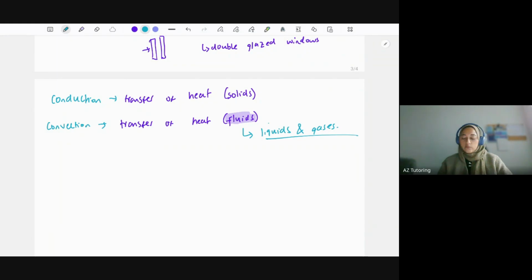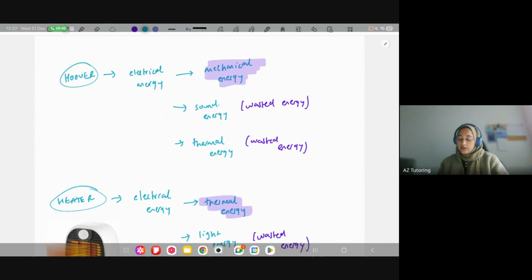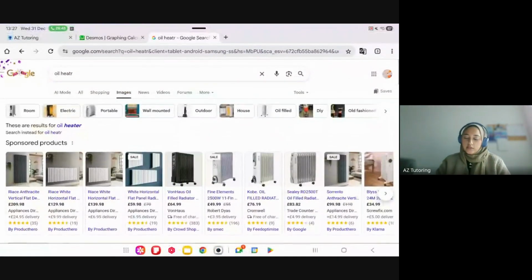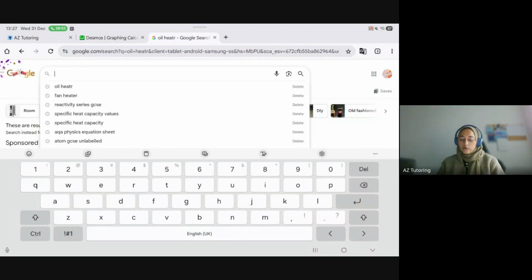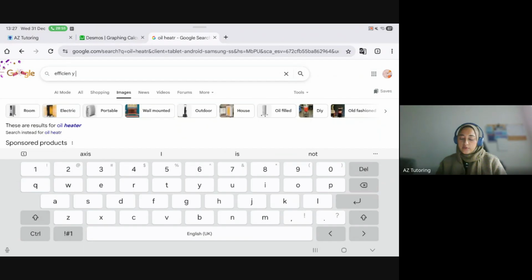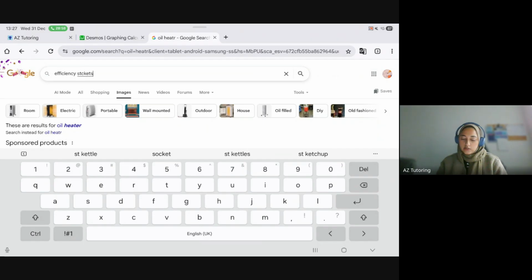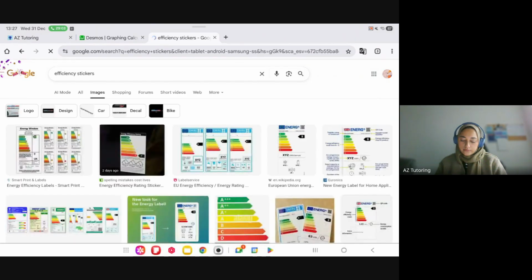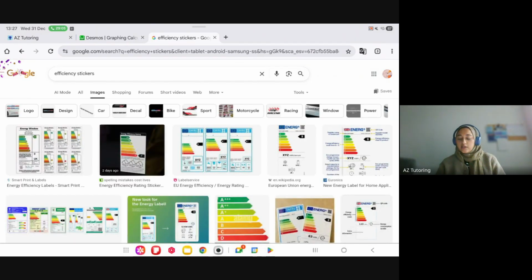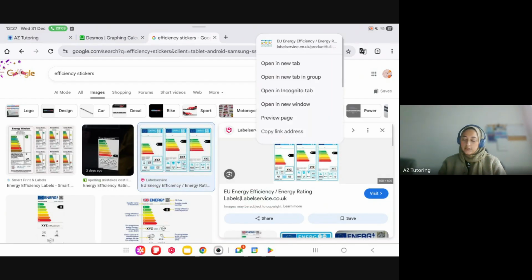And then another thing we've been speaking about throughout all of this is efficiency. So you might have to work out the percentage efficiency of an appliance. And you should see these efficiency stickers when you buy electrical appliances because it's a legal requirement here. They could give you one of these in the exam to annotate. So efficiency stickers might come up like that. Yes, these ones here you might have seen on electrical appliances. So of course, let's copy this so you can see.